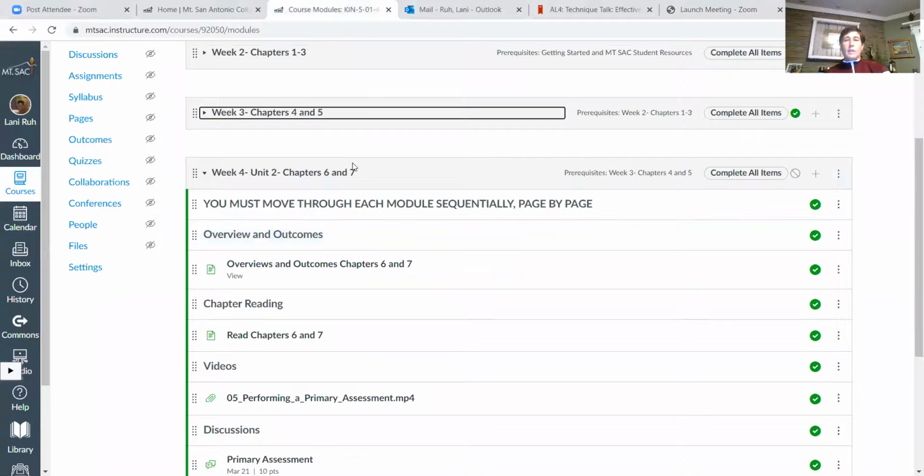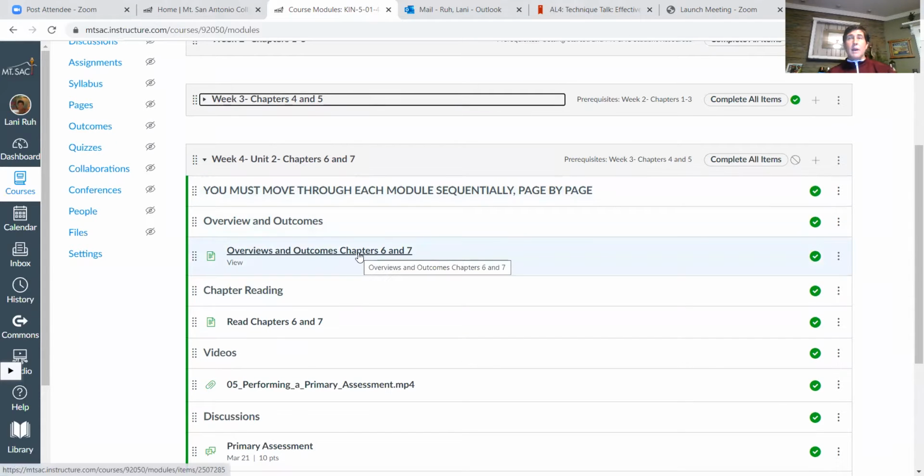We are in week number 4, and this is unit 2. Unit 2 is more about the scene size up and primary assessment and secondary assessment, and kind of going into paperwork and how you come upon a scene, how you figure out what to do next, talking about scene safety, those kinds of things.